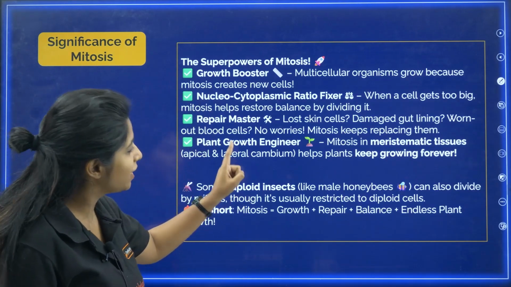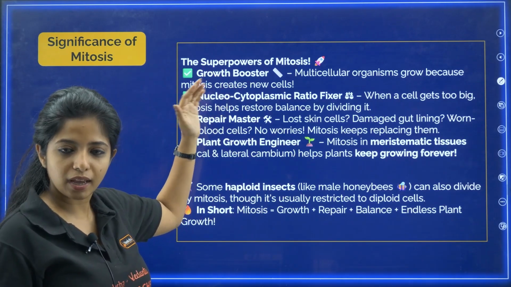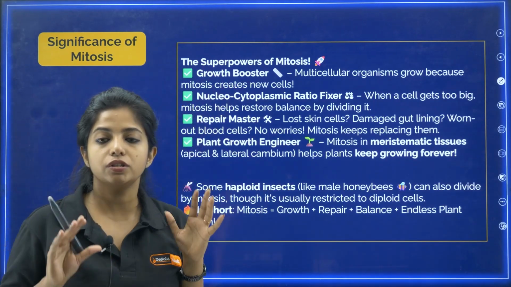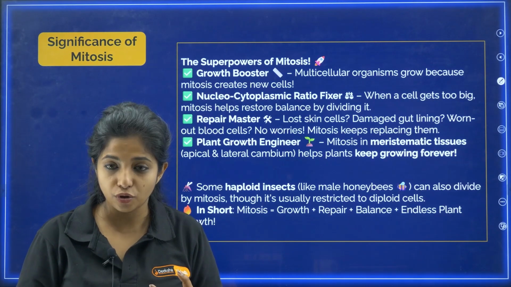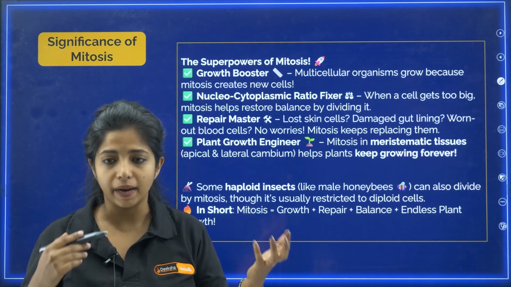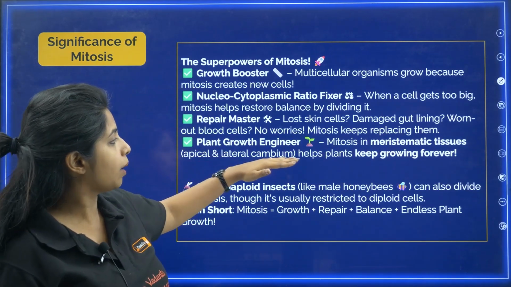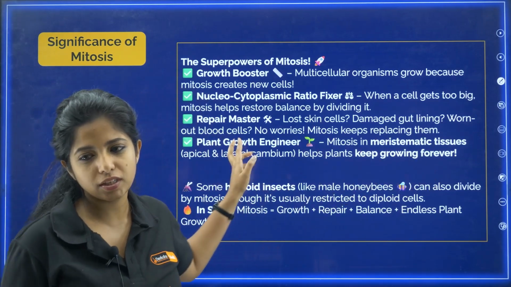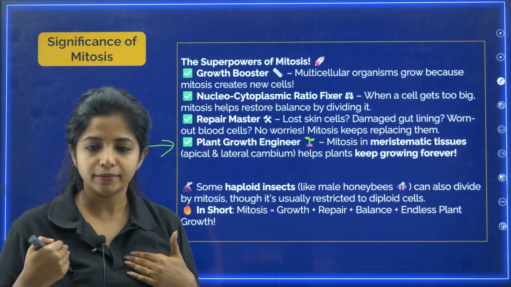Now, plant growth engineer. These are different terms that I use. Generally, I hope you understand that mitosis is important for growth, for the nucleocytoplasmic ratio fixer, for repair, and also for helping in plant growth. So mitosis in meristematic tissues, apical and lateral cambium, helps the plant keep growing. It is also going to help the animal grow as well.